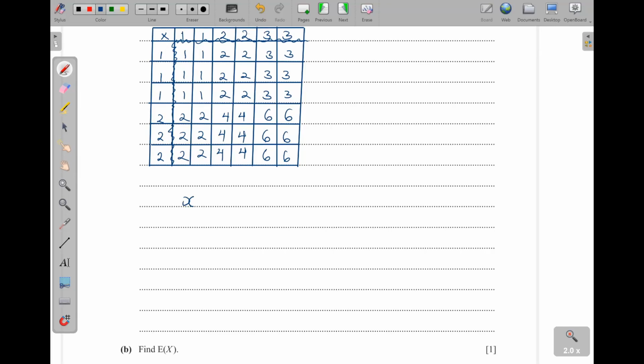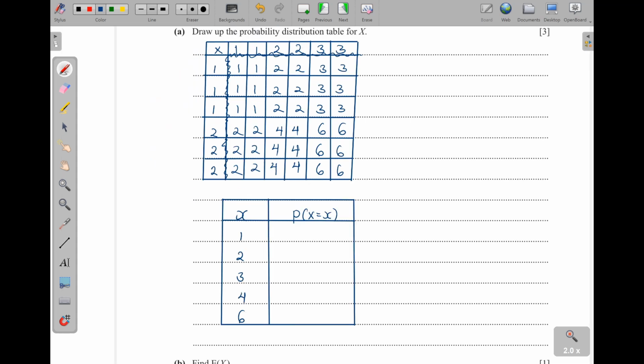We have x. We only have 1, 2, 3, 4, and then 6. Then what are their probabilities? Probability of x is equal to x. Then we put this in the table. So now the probability of getting 1, how many ones do we see? They are all here. There are 6 of them. So we shall get 6 out of 36.